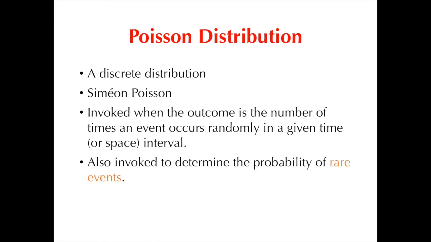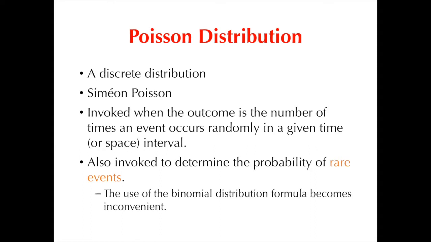The Poisson distribution is said to be a special case of the binomial distribution when the number of Bernoulli trials becomes very large and the probability of success, or P, is quite small. So if we stuck to using the binomial distribution formula for this, a large number of Bernoulli trials will mean we will end up with a very large number of possible combinations that perhaps our calculators may not even be able to handle.